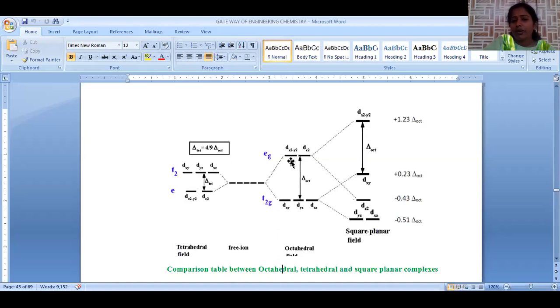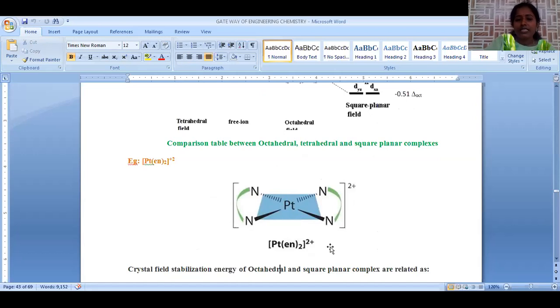In square planar splitting, the eg orbitals split into dx²-y² at a higher energy level and dz² at a lower energy level. And in the t2g orbitals, the dxy orbital energy will be raised, while the dyz and dzx orbital energy will be lowered. So this is about the representation of three types of complexes: octahedral, tetrahedral, and square planar complex. Now, let us see the example.